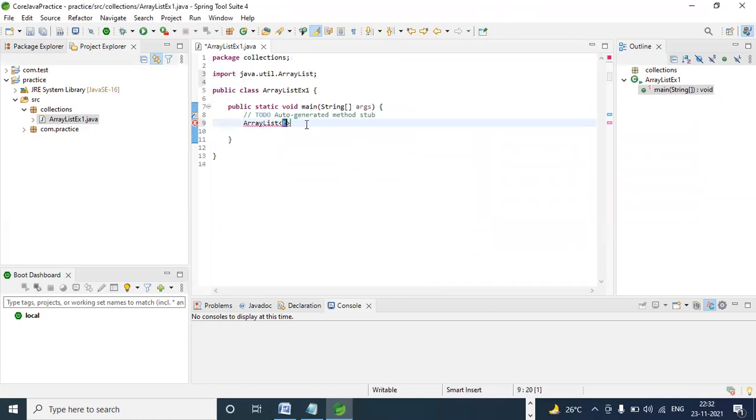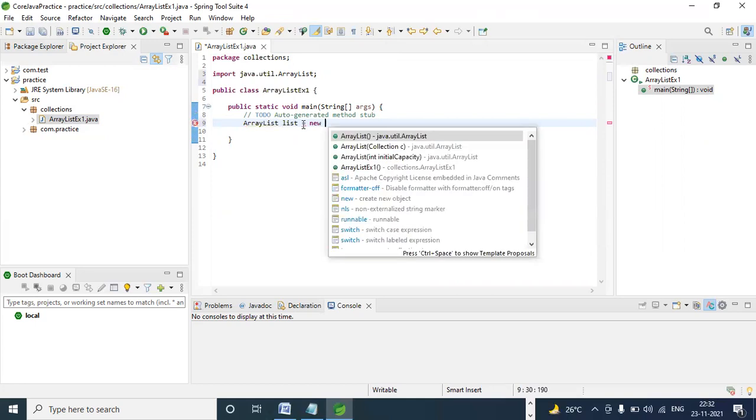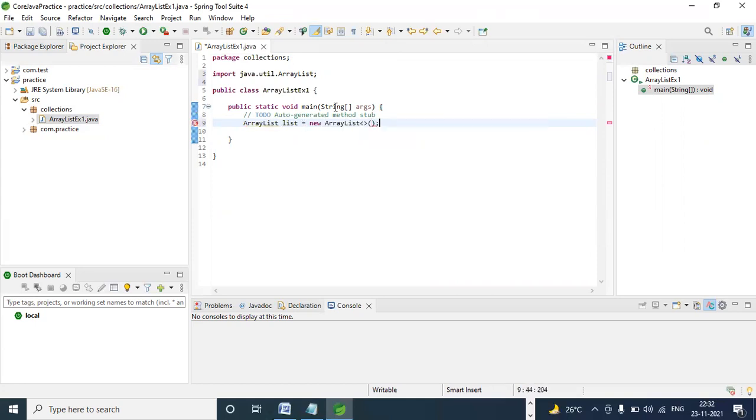List, memory list is equal to new ArrayList, where you can mention the data type. Otherwise, no need. Warnings will be given; ignore them. The yellow color symbol is nothing but a warning. Okay, so list.add